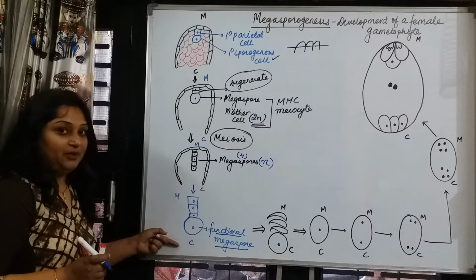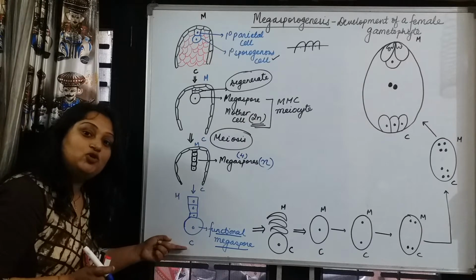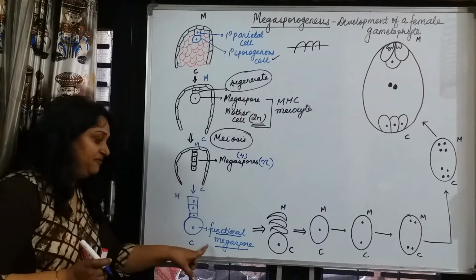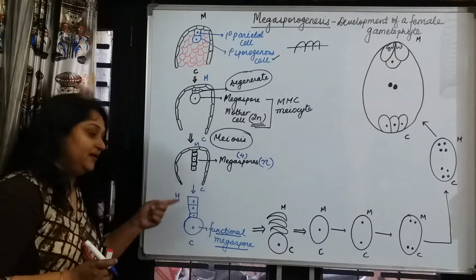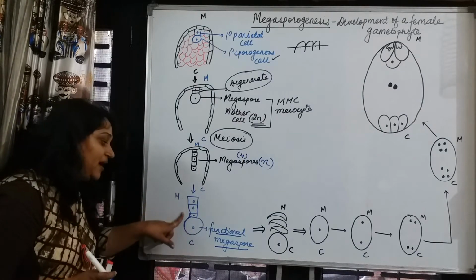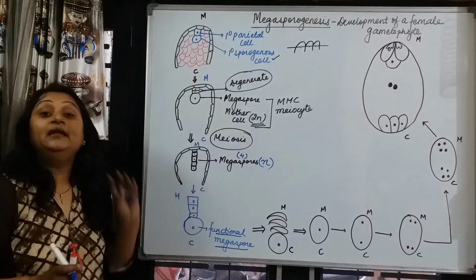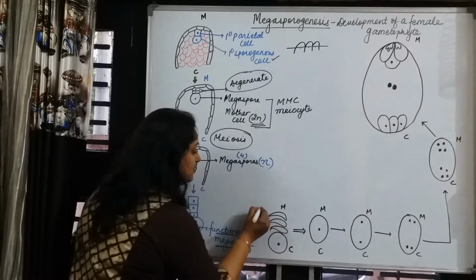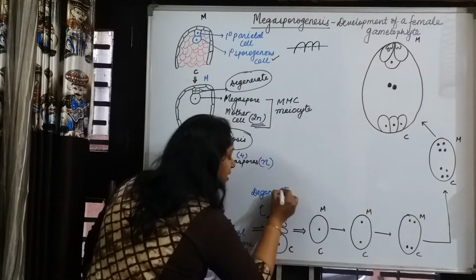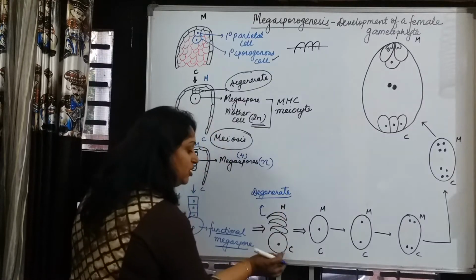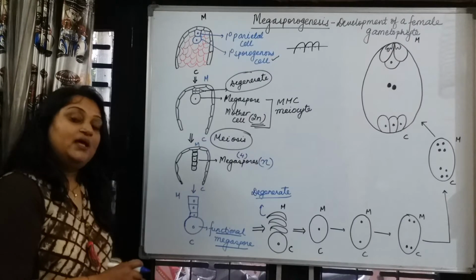What we have to remember is that the chalazal end megaspore becomes functional and the micropylar end ones degenerate, giving their nutrition to the growing functional megaspore.